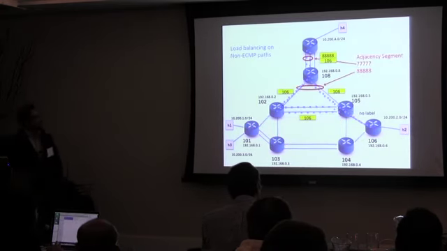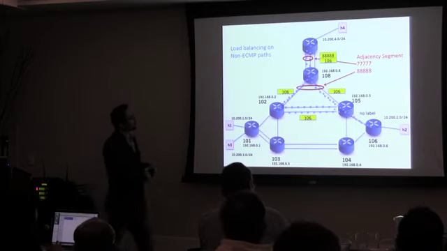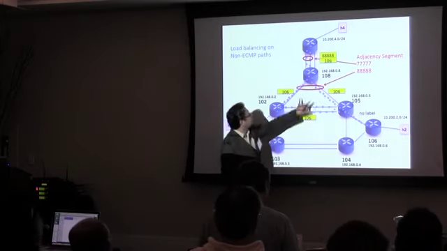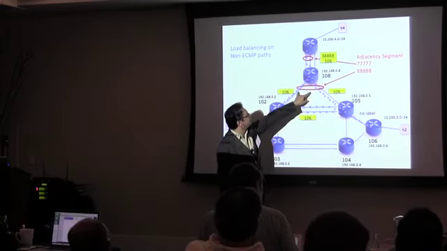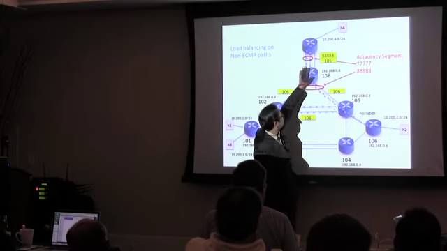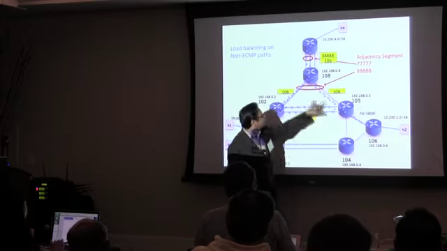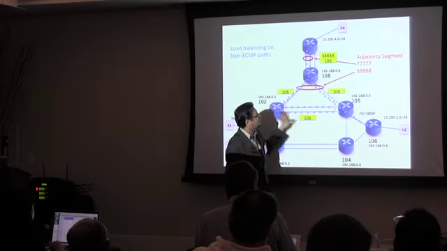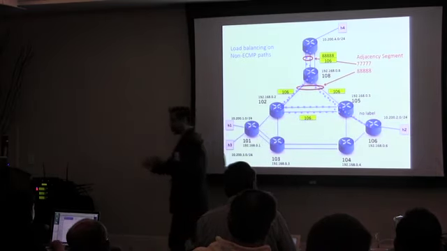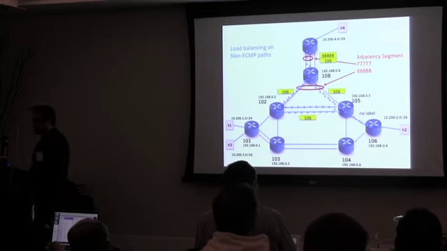We can also use adjacency segments to do other things like load balancing along non-ECMP paths. So by defining an adjacency segment like this, notice that the ECMP shortest path from there to here would only go this way, but creating this hop allows us to do traffic engineering over non-ECMP paths.